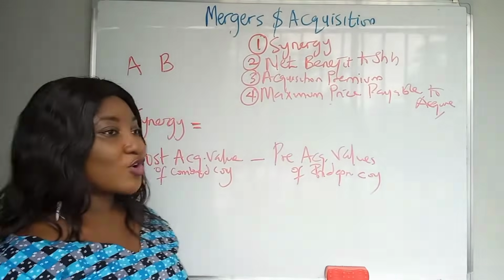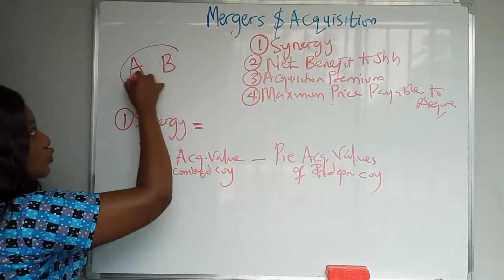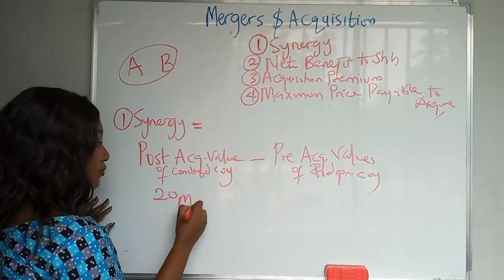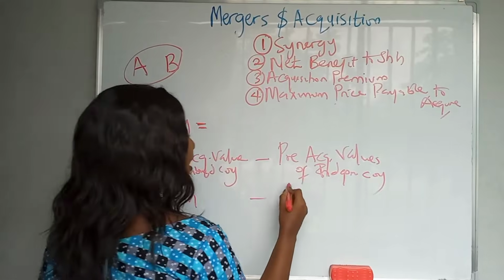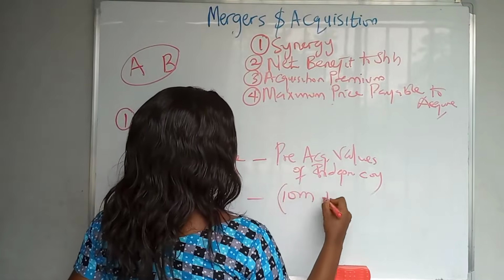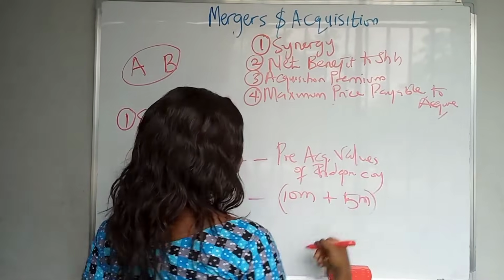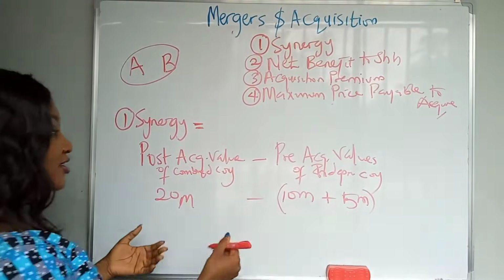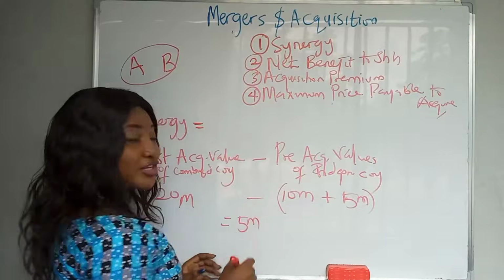Post-acquisition value of combined company, that is when A and B now becomes one company, what's the value? Maybe it is now 20 million, and before acquisition maybe A was 10 million and B was 5 million. So very simple. The synergy is the difference before and after. So this means the synergy is 5 million, but it's not as easy as it comes.